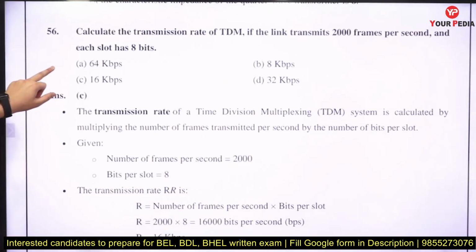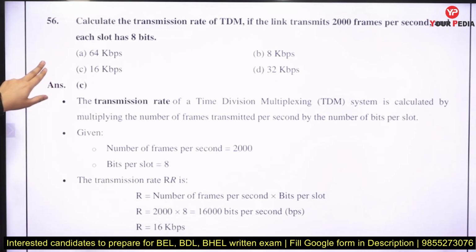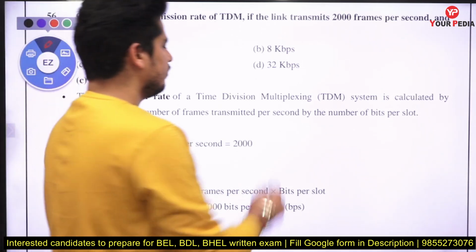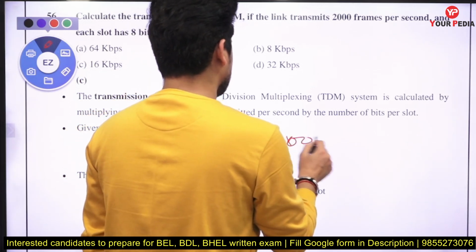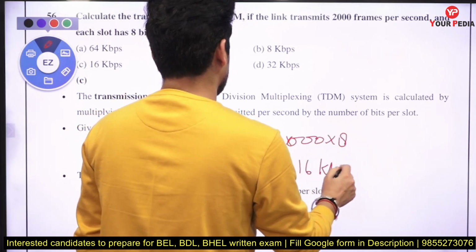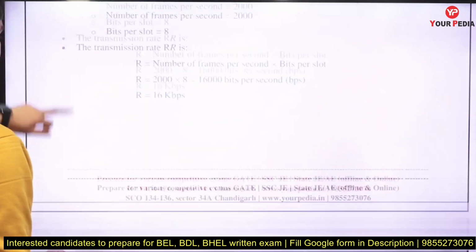Calculate the transmission rate of a TDM link transmitting 200 frames per second, where each slot has 8 bits. Just multiply the 8 by the number of frames, because each frame requires 8 bits. So 200 into 8, that is 1.6 kbps. Answer will be C, 16 kbps is the answer.